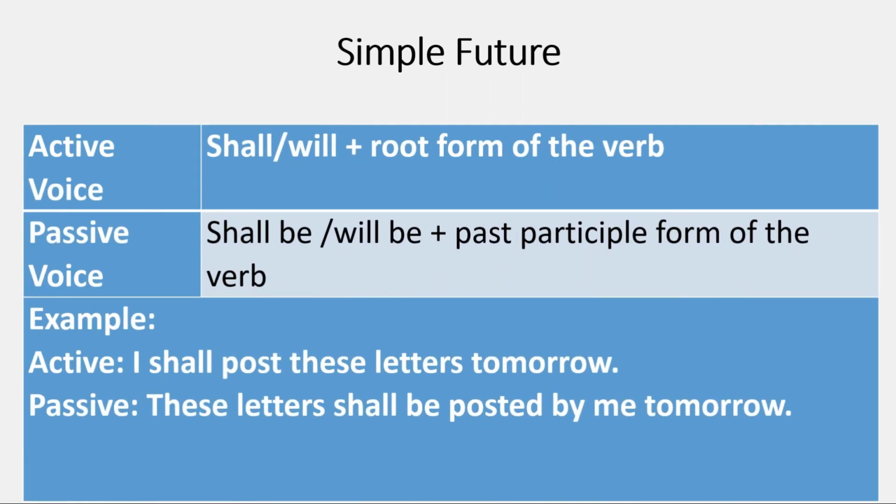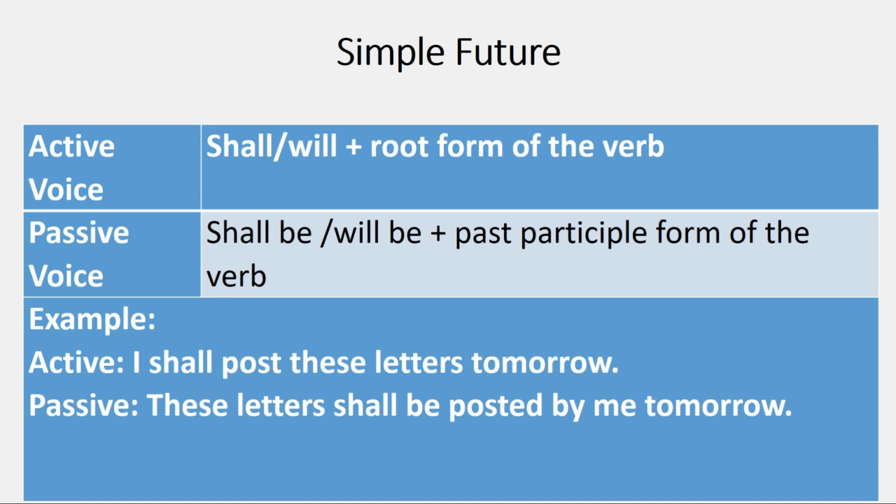Let's look at the simple future form. Active voice simple future is shall or will, and then we had the root form of the verb. So it would be will go, shall go if we are taking the go verb. However, in passive voice, we will use shall be and will be, which is the future form of be. And then the verb has to be converted into past participle. So if it is go, it will be shall be gone, will be gone.